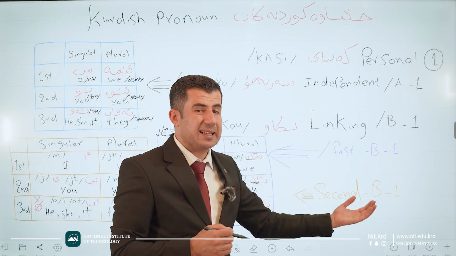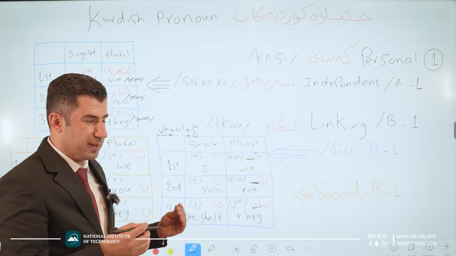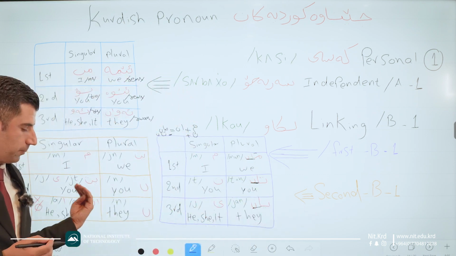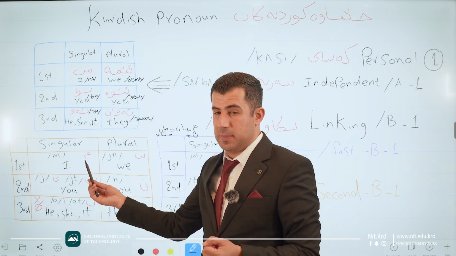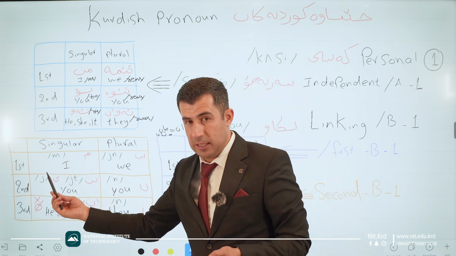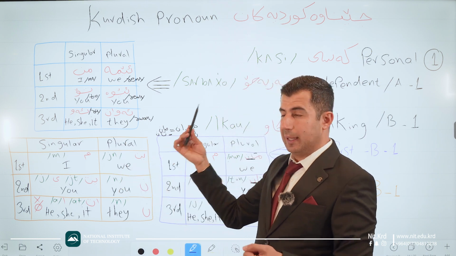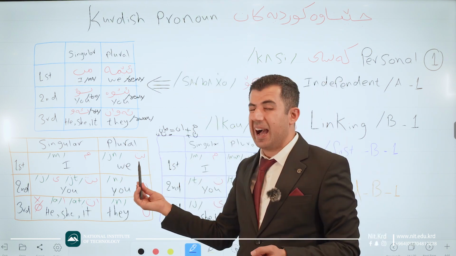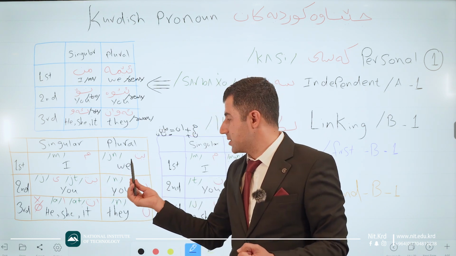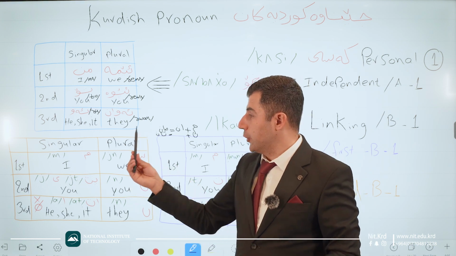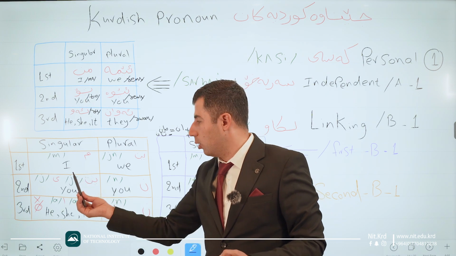Good. For the second set, okay, again it links to a part of a sentence or a word. Just let me clarify for you. For the first singular, again we have me, the same as this one. But for pluralizing, for the first plural linking pronoun, we have yin, instead of using we. Good. For the second singular, we use yit or also ye.